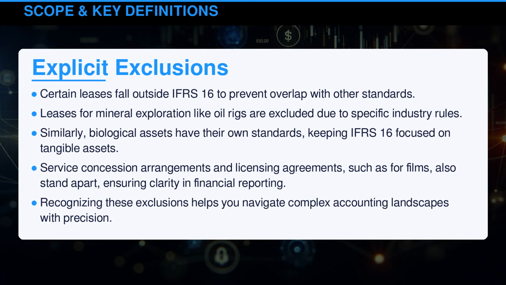Certain leases fall outside International Financial Reporting Standards 16 to prevent overlap with other standards. Leases for mineral exploration like oil rigs are excluded due to specific industry rules. Similarly, biological assets have their own standards, keeping International Financial Reporting Standards 16 focused on tangible assets. Service concession arrangements and licensing agreements, such as for films, also stand apart, ensuring clarity in financial reporting. Recognizing these exclusions helps you navigate complex accounting landscapes with precision.